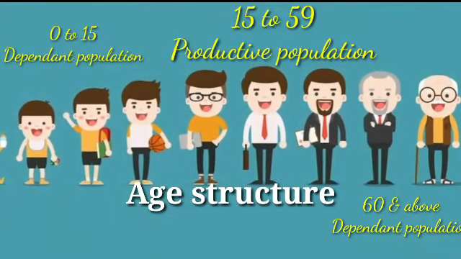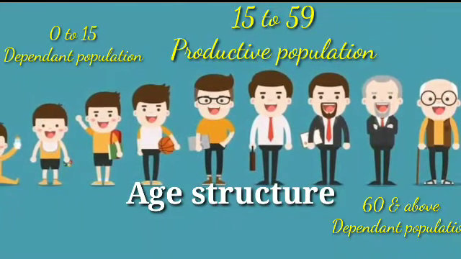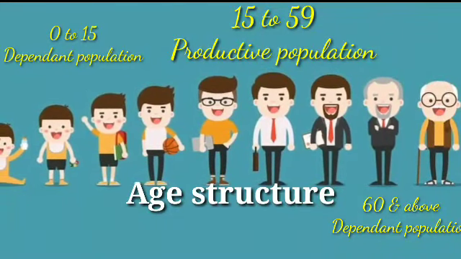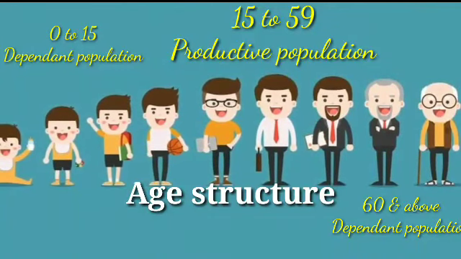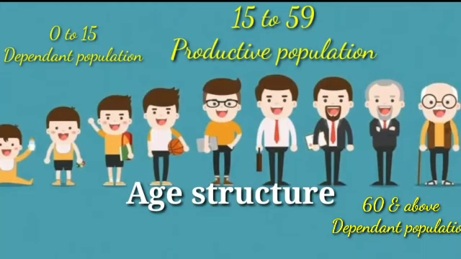In India, the productive population is the population between the age groups of 15 and 59. Now see children, the population which comes under the age group of 15 and 59 is known as the productive population, because these are the children studying in college after the age of 15 and then they start working till the age of 59.